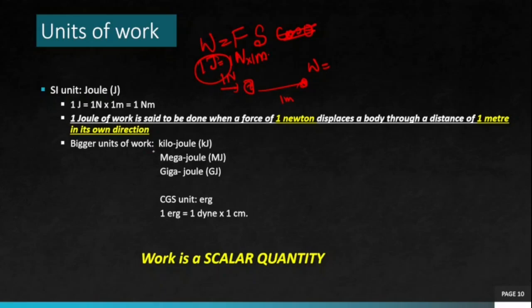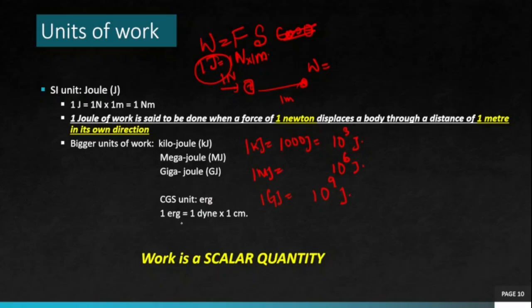Bigger units of work: kilojoule, where 1 kilojoule is 1000 joule, and 1000 is 10 to the power 3 joule. 1 megajoule is 10 to the power 6 joule, that is 1 followed by 6 zeros. 1 gigajoule is 10 to the power 9 joule.